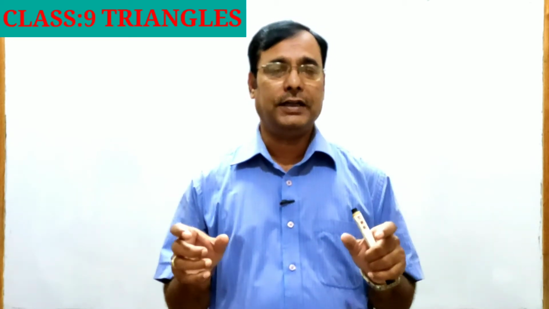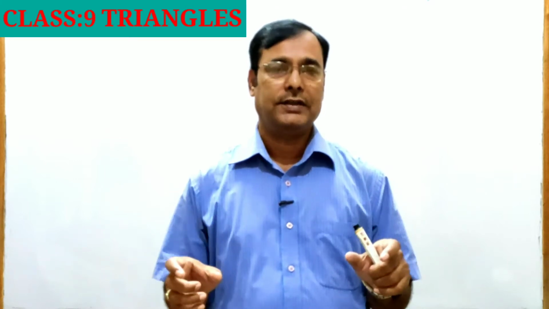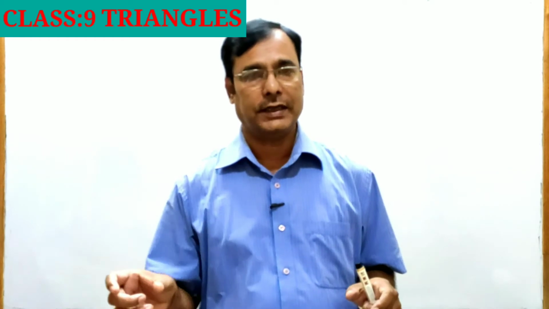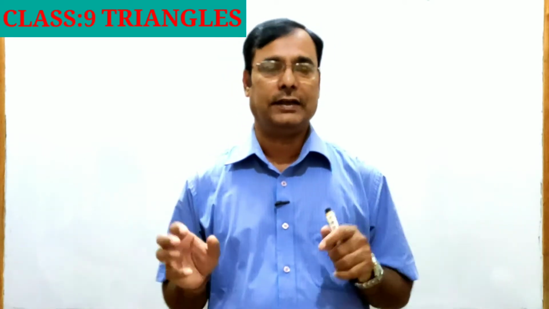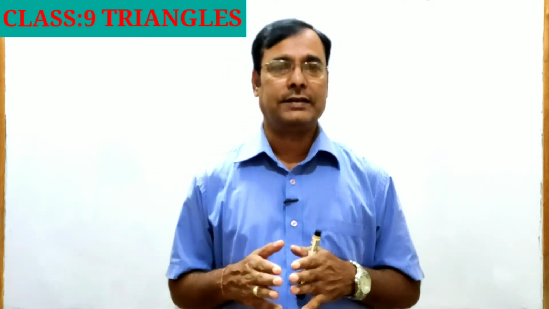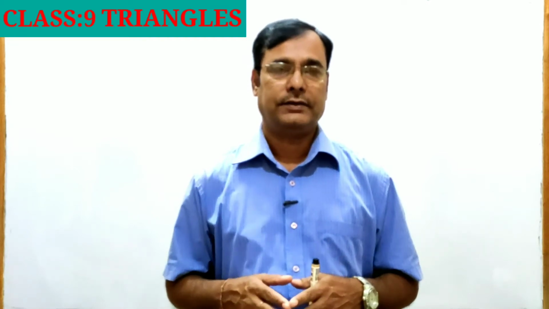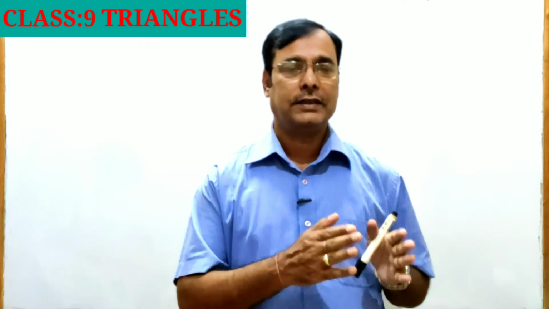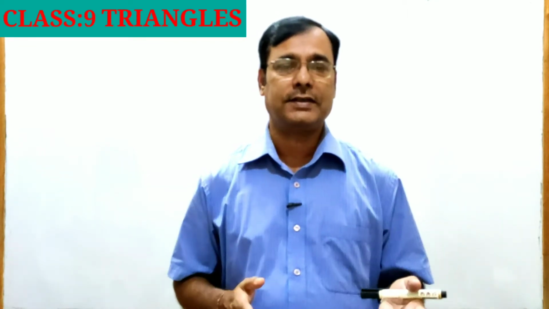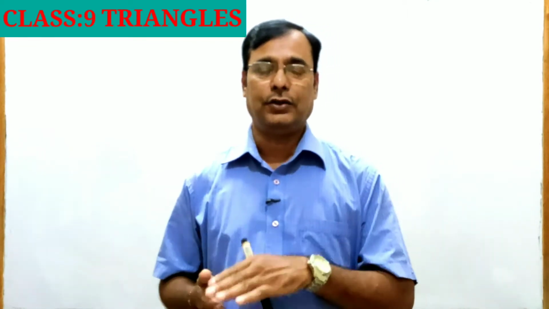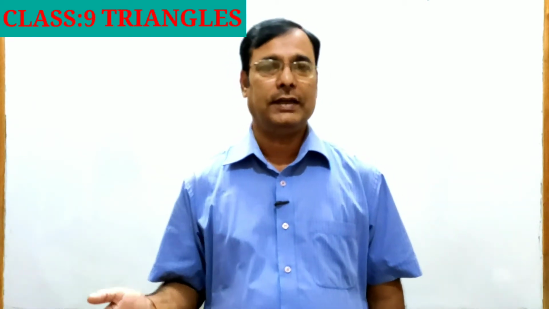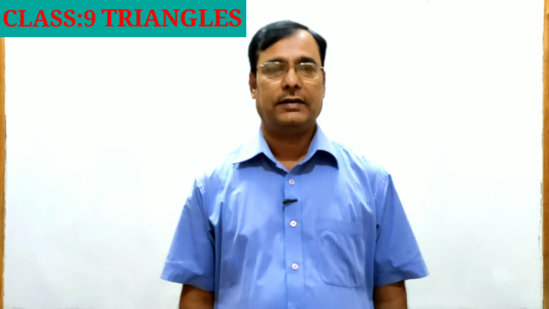A triangle has 6 parts. So two triangles will have 6 parts each: 3 sides and 3 angles. So when will two triangles be congruent? Two triangles will be congruent if the 3 angles and 3 sides, that is 6 parts of one triangle, are equal to the corresponding 3 sides and 3 angles of the other triangle.